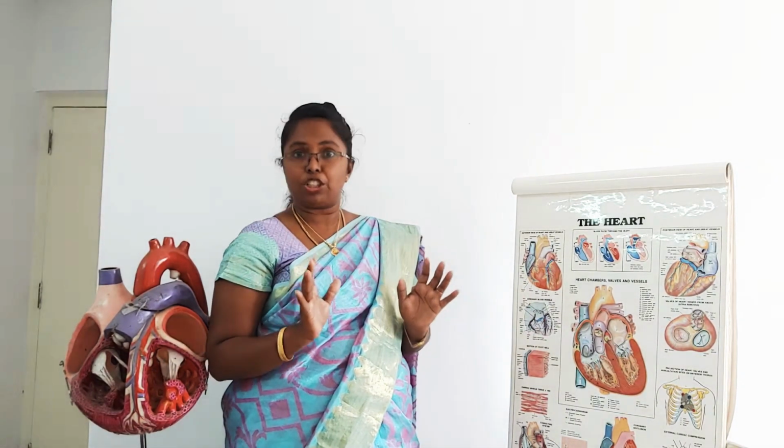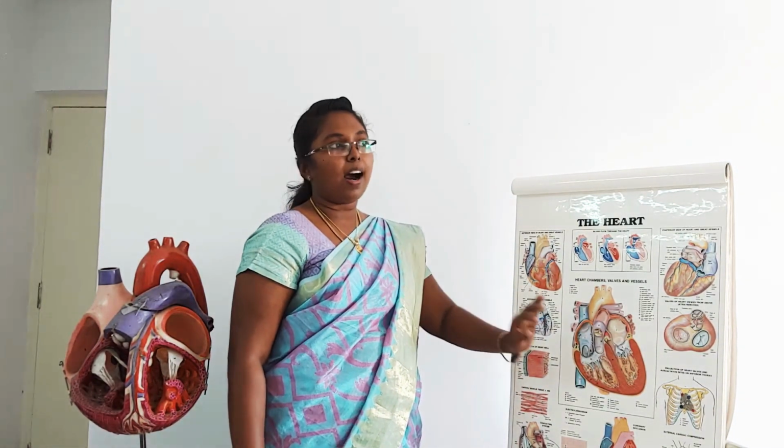This heart by itself cannot function. It needs a blood supply to the heart, and from the heart it moves to all body parts. Okay, we'll move forward. The heart is connected with blood vessels.